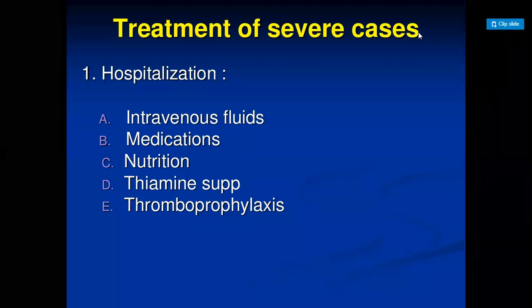Next, vomiting is there, so we have to advise medication, an antiemetic. Then nutrition, because she is not able to take nutrients properly, so we have to provide nutrition. Then thiamine supplements and thromboprophylaxis, that is, to prevent DVT. Prophylaxis means the preventive measures that we are taking.